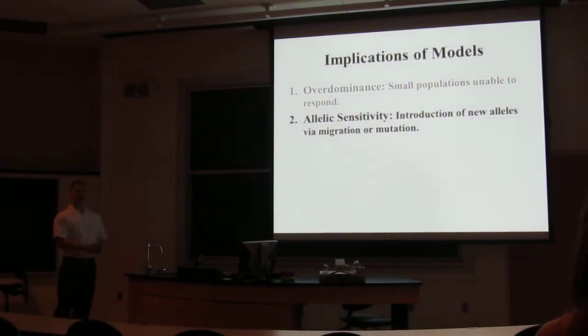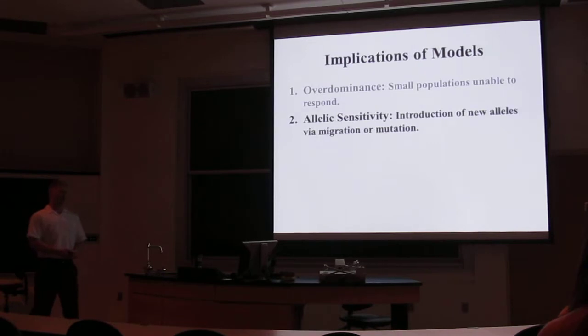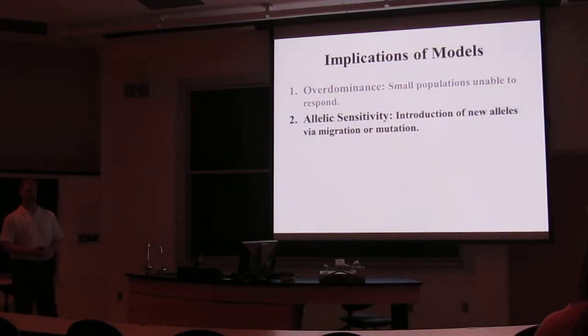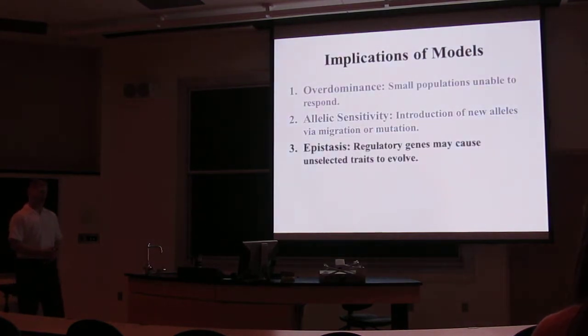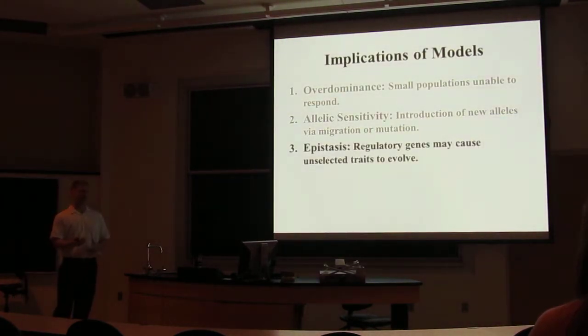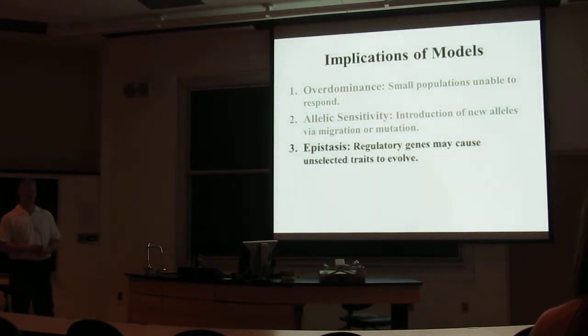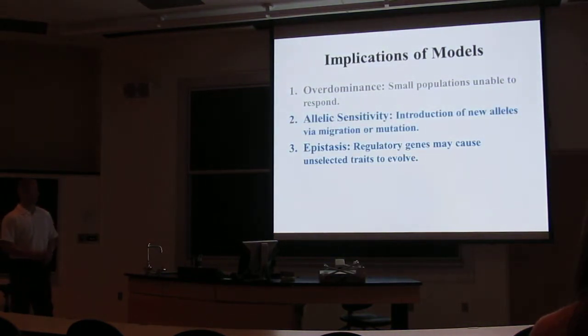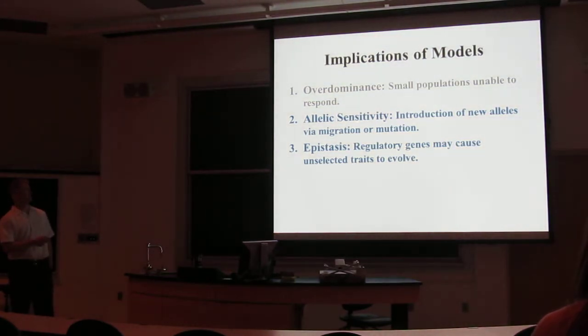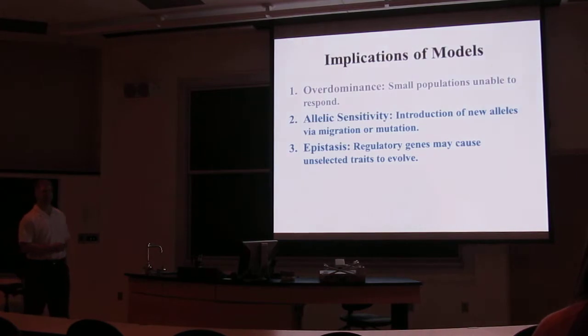If the allelic sensitivity model underlies thermal plasticity, then we might expect it to evolve through introduction of new alleles, which could occur through migration or mutation. And if epistasis underlies thermal plasticity, then selection for those regulatory genes may also cause a correlated response in other traits. So far, empirical research hasn't really found much evidence supporting the overdominance model controlling plasticity. However, many studies have supported the allelic sensitivity and epistasis models.